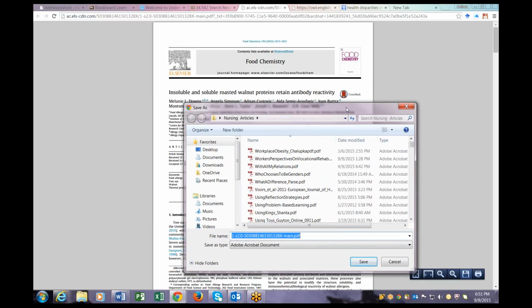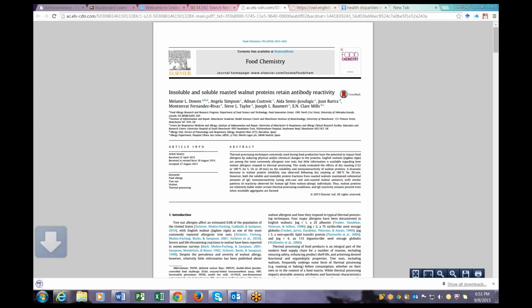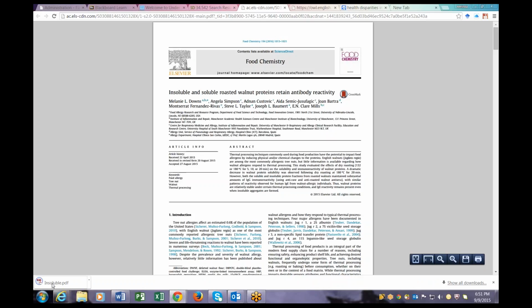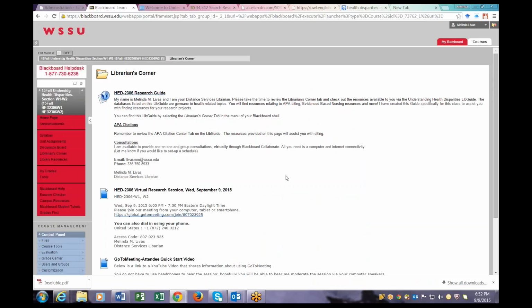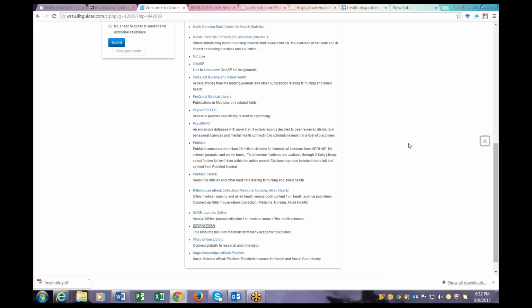So this one is called Insoluble. So I'm just going to type Insoluble, and I'm going to hit enter. So I know I have this article saved in my designated area. So I need you to start strategically thinking about doing that. So when it's time for you to get all your research, you can have everything in one place and not go crazy because you had this article and you don't remember where you put it. Start strategically thinking about saving it and putting things in one particular place.